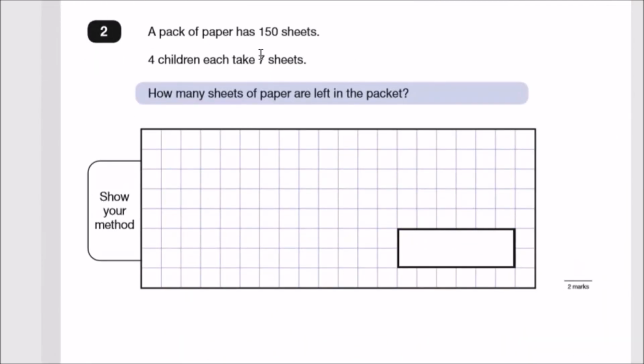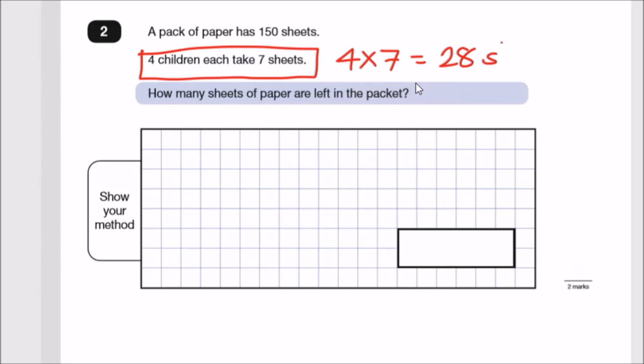Number 2. So a pack of paper has 150 sheets. 4 children each take 7 sheets. Okay, so let's just see how many that is altogether. So this means 4 times 7 sheets, and that should give us an easy 28 sheets. All right, how many sheets of paper are now left in the packet? So this is just the difference between 150 and 28.